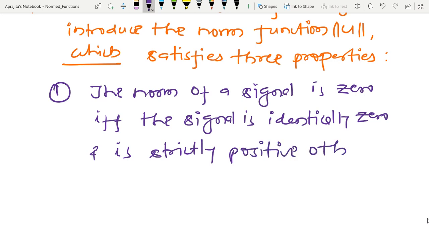So that is the interpretation of the first property of norm in terms of some kind of physical signal. Let us try to interpret the second property of norm.